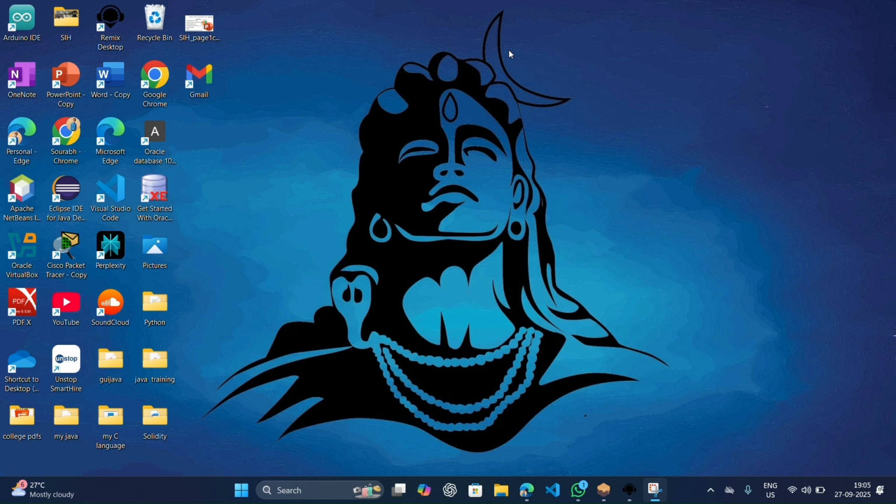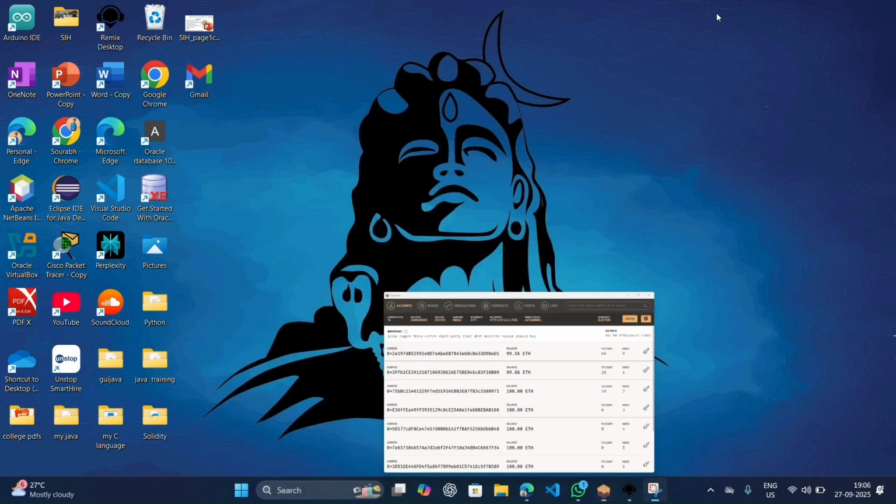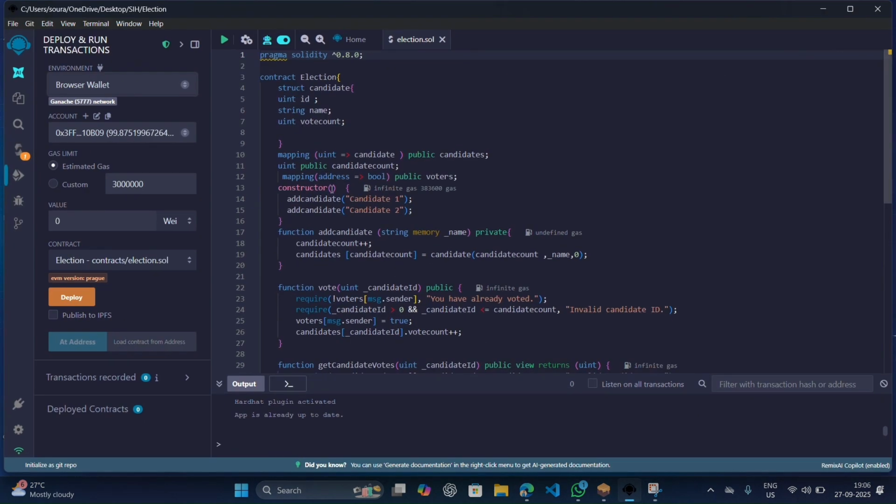Let's get started. First, I am opening Ganache. This will serve as our local Ethereum blockchain for testing. You can see it's running with multiple test accounts, each funded with some fake ether. Now I am opening Remix. Here are my smart contracts.